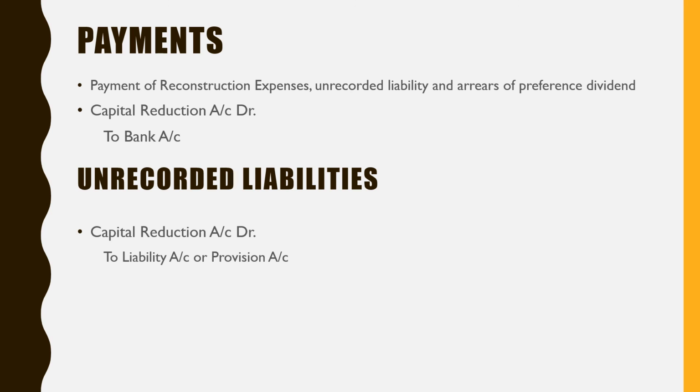If there is an unrecorded liability that you want to bring into the books, capital reduction account will be debited and the liability will be created. Or if any provision is there, that will be created.